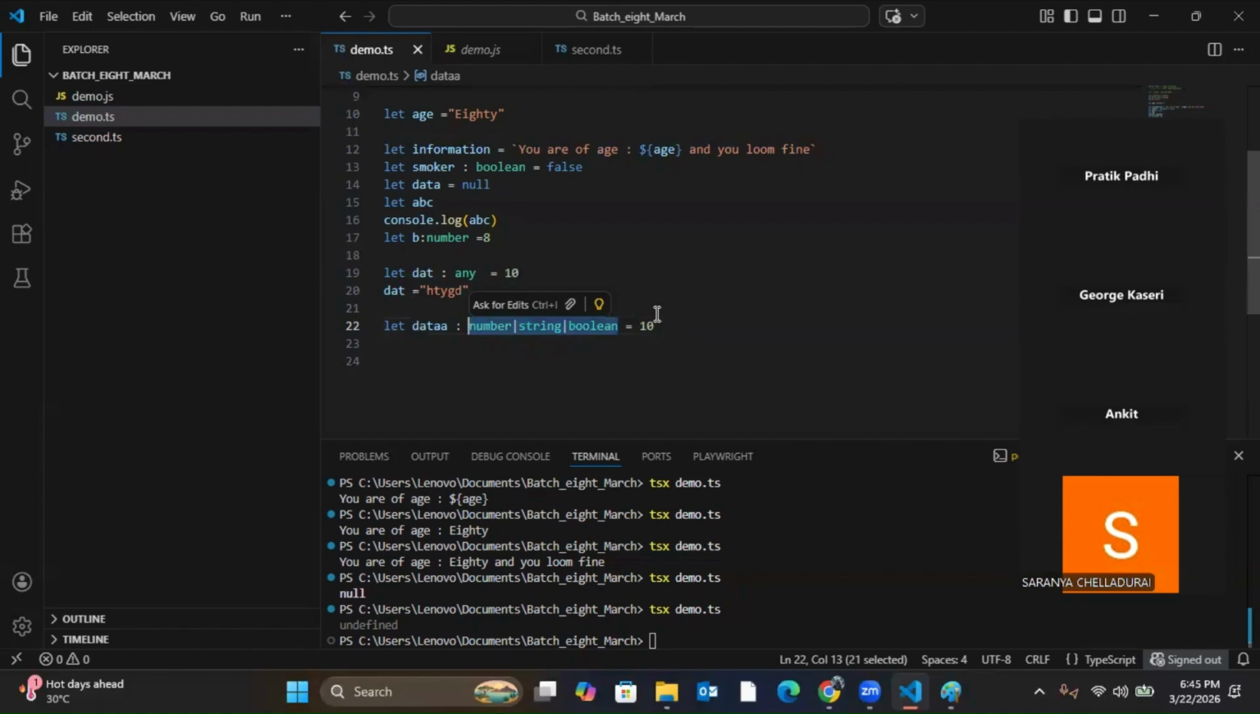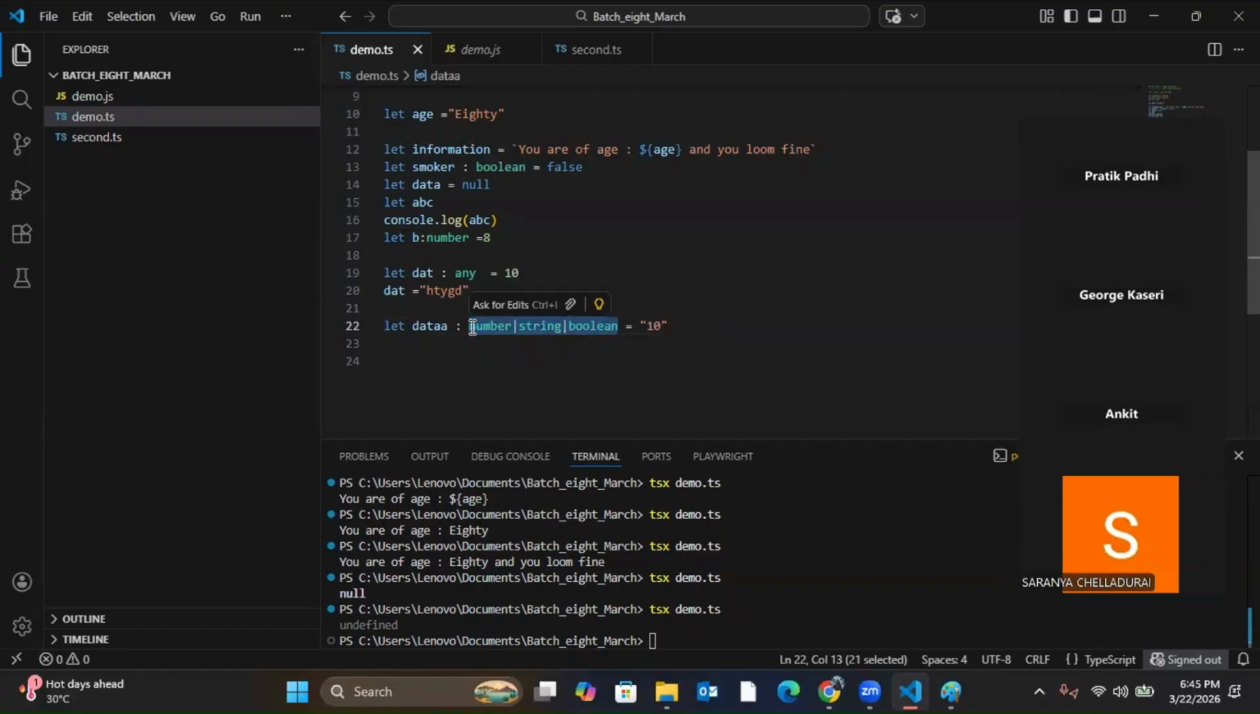Now I have given 10 because it can accept number also. I could have also given a string because it can accept string also. That is also okay. I could have given boolean also. So this is called union. Understood?